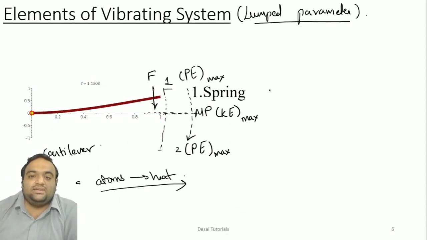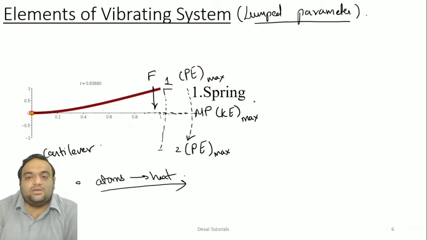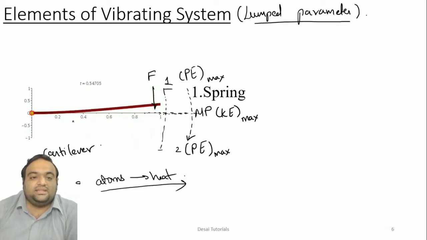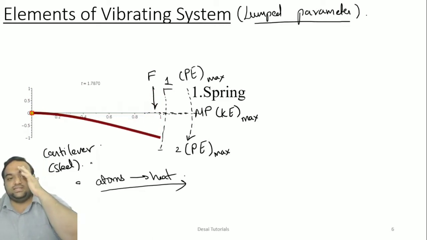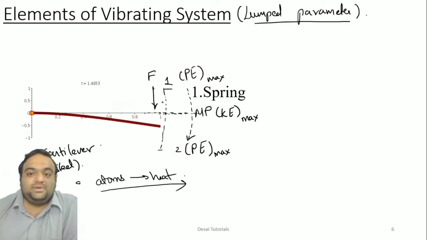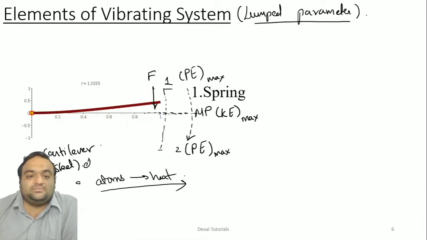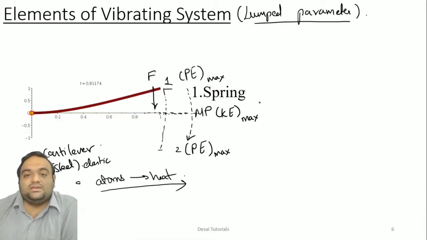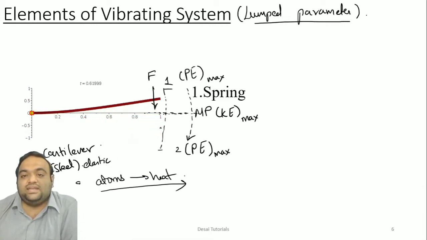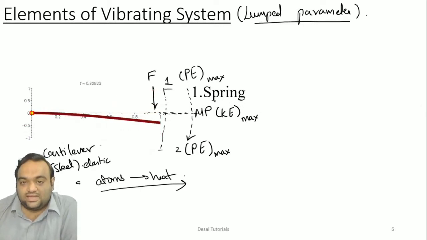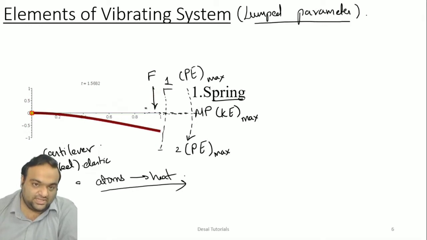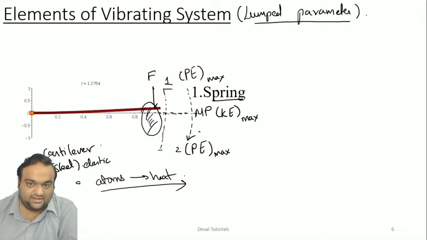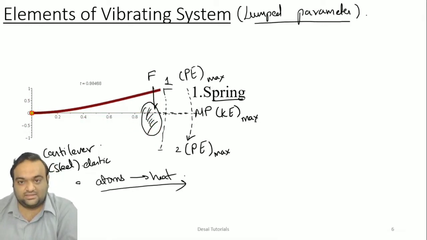For this we will need, first, the spring. What is the spring? This material, that is the cantilever beam, which for example is made up of steel, is an elastic material, right? So we can consider the cantilever beam as a spring. Second, mass. Here some mass will be attached at the end, where I am applying the force.